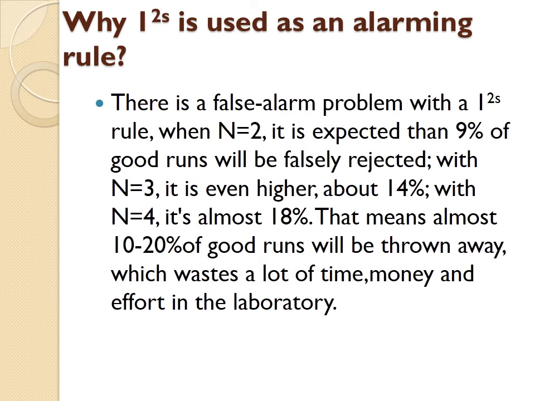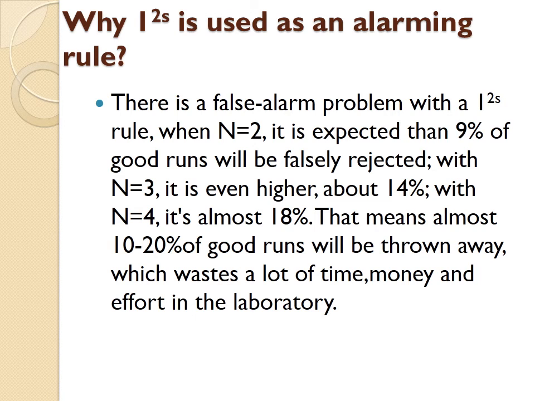When n equals 2, it is expected that about 5% of good runs will be falsely rejected. With n equal to 3 it is even higher, about 14%, and with n equal to 4 higher still, where n means the number of controlled materials you are running. n equal to 2 means 2 levels, n equal to 3 means 3 levels, n equal to 4 means 4. So if we take this as a rejection rule, we are rejecting false good runs.